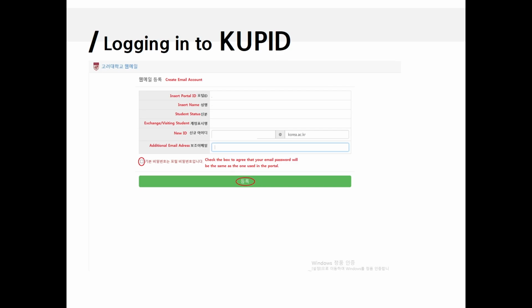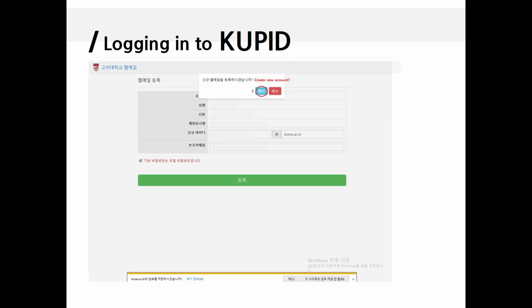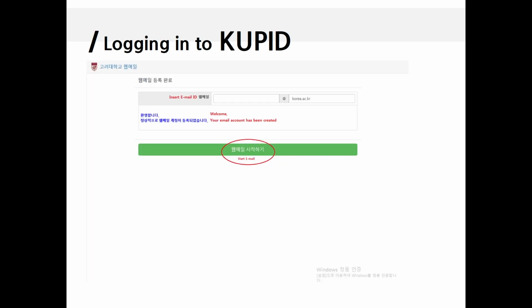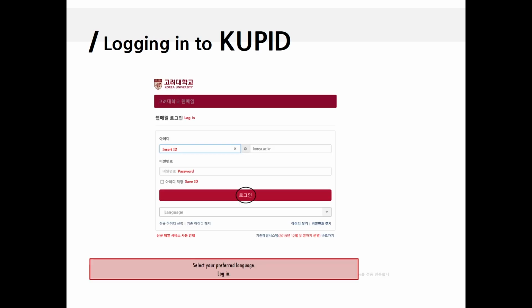It will show your information before creating your email account. At the bottom, please check the box, which means you will use the same portal ID and password to use the email account. And next, click the green button and click Confirm. When you receive a pop-up message, there will be 2 or 3 steps to create your email account. Now you can use KU email account. Login page.